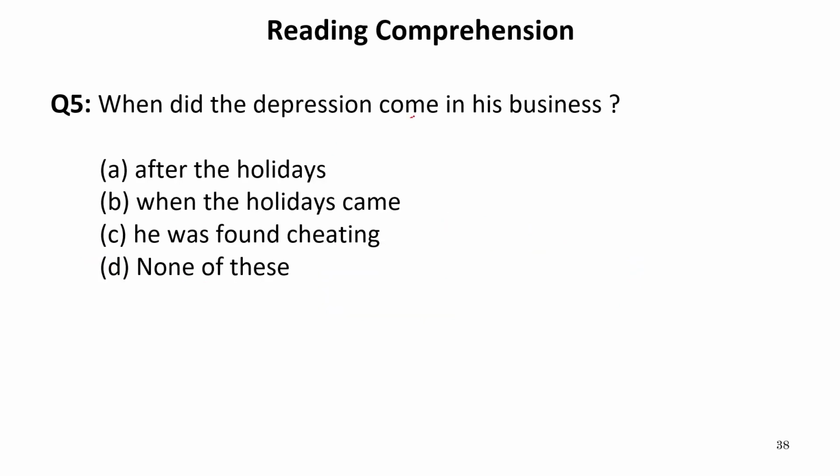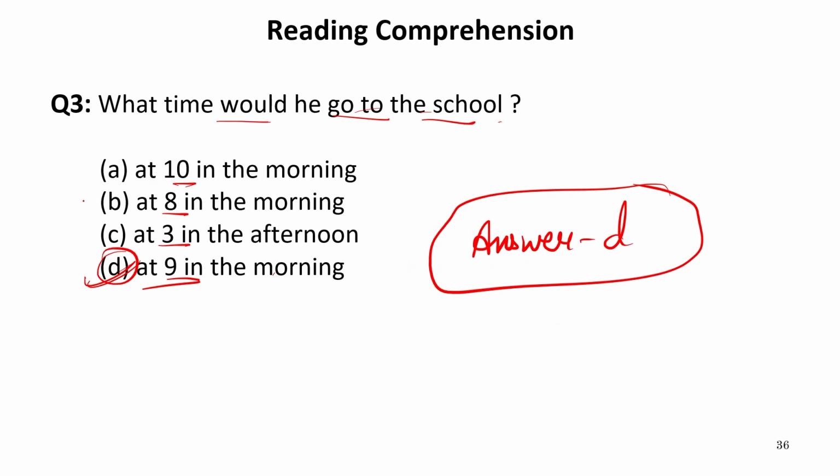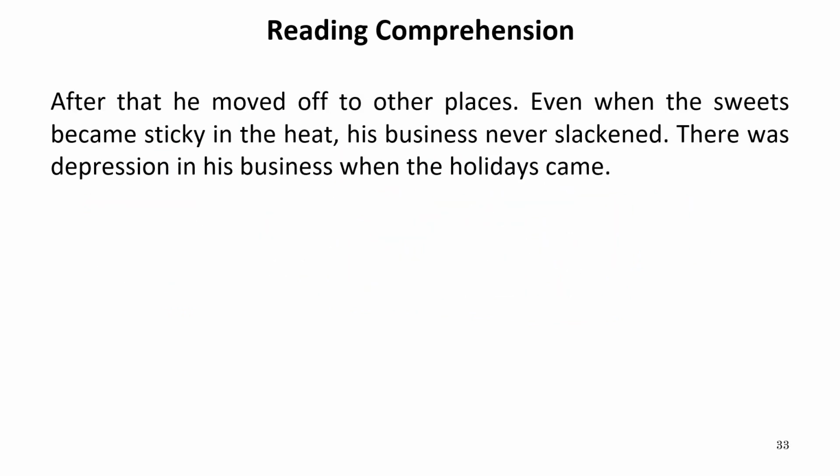When did the depression come in his business? Let's get back to the passage again to see the answer of this question. After that, he moved off to other places. Even when the sweets became sticky in the heat, his business never slackened. There was depression. Here it is written depression in his business when the holidays came. So it is again directly given in the passage.